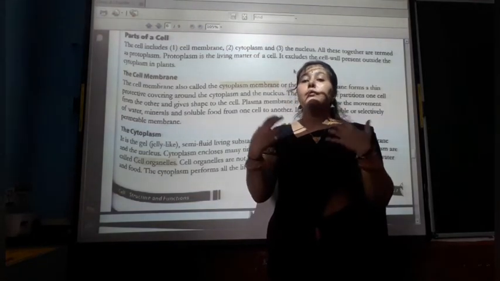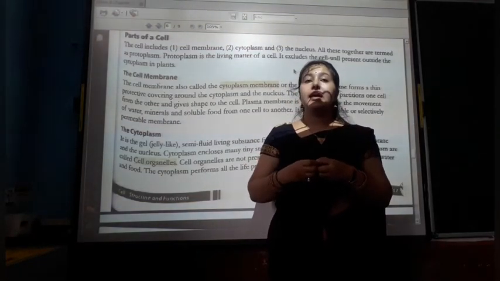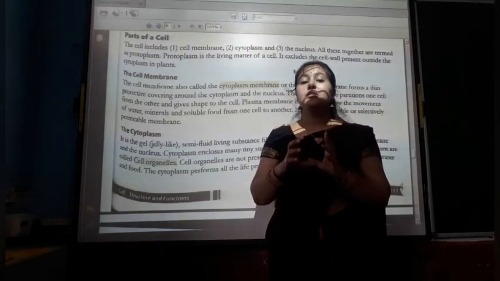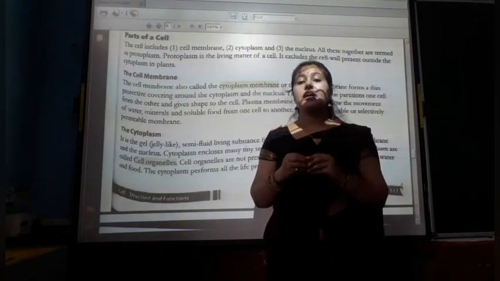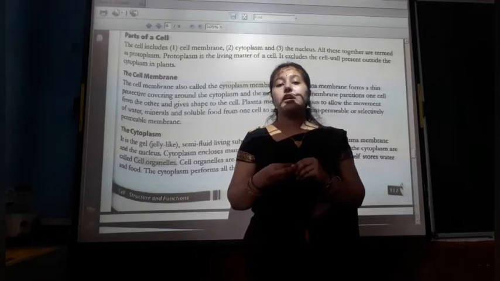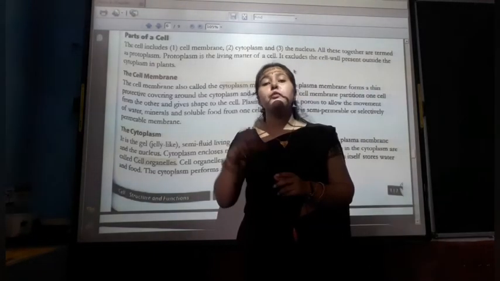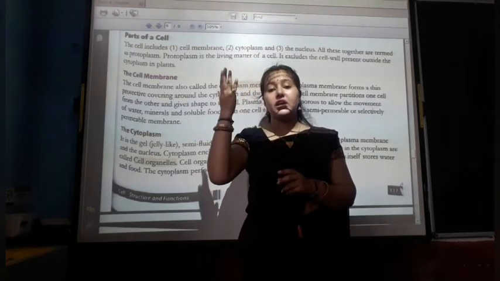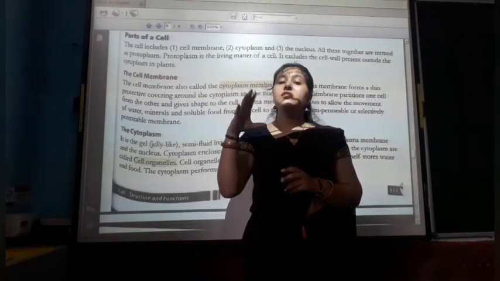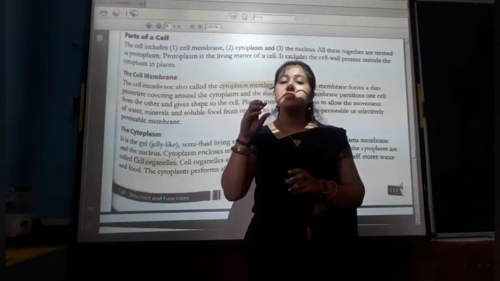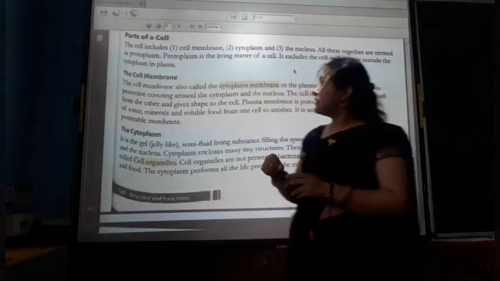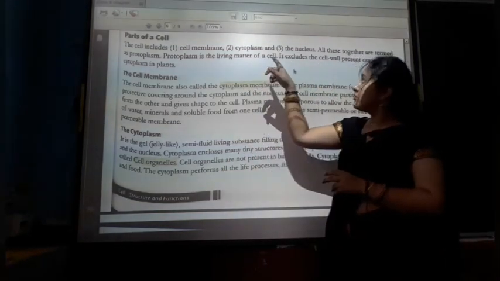Like in our body we have organs, in the cell we call them small organs, or organelles. The nucleus is the brain of the cell.